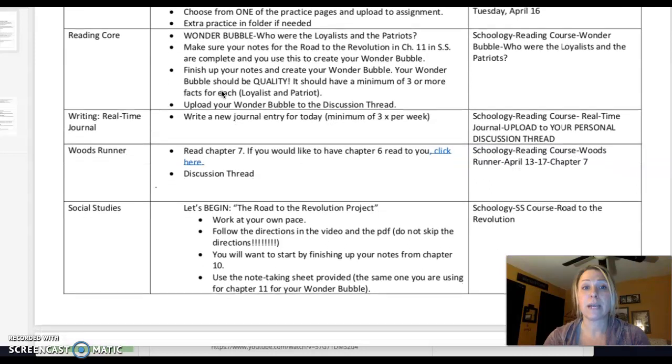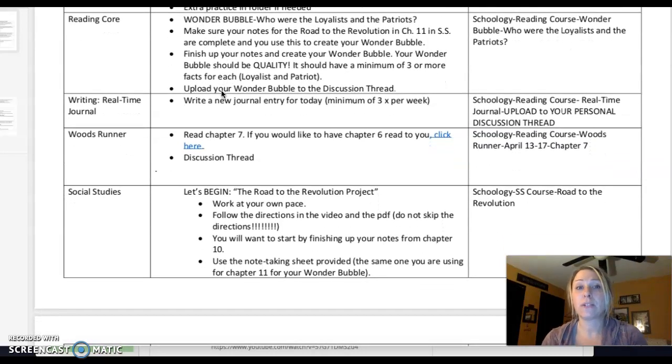Next, let's move to the real-time journal. As always, you're continuing to write a journal per day or a minimum of 3 times per week. You're uploading those journal entries into your personal discussion threads on Schoology. For Woods Runner today, we are looking at chapter 7. You're going to continue with chapter 7. If you would like chapter 7 read to you, you're going to click here and look at that new discussion thread for today and make sure you're responding to the discussion thread.